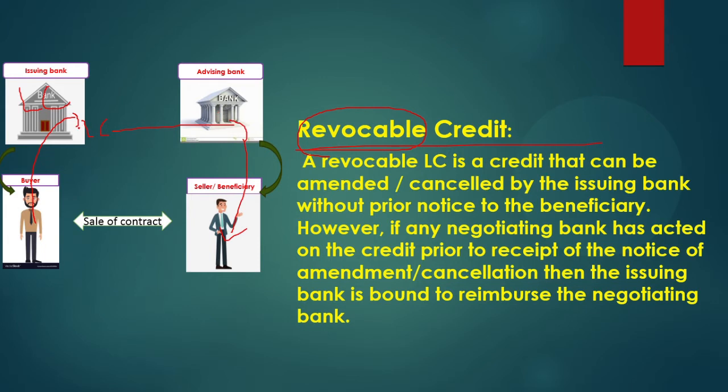That is called a revocable LC. It can be amended or cancelled by the issuing bank without prior notice to the beneficiary.